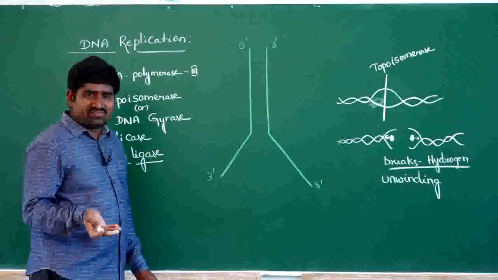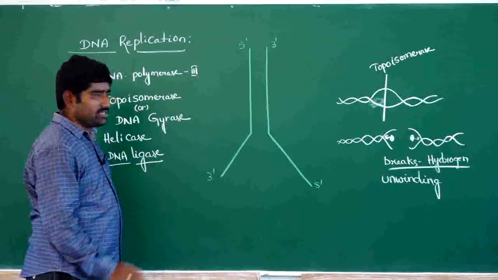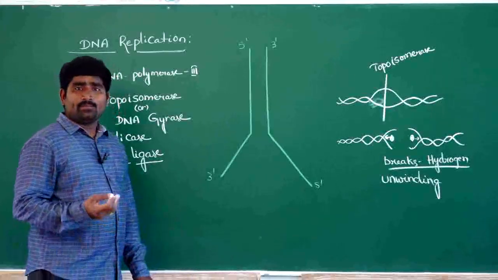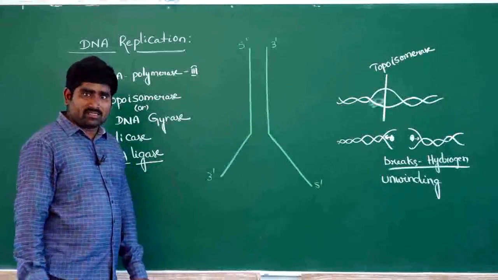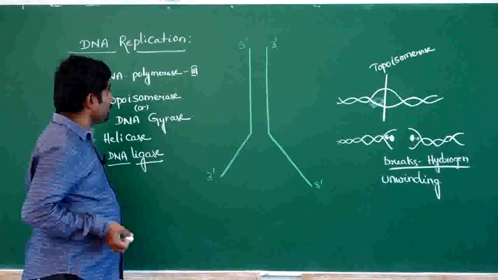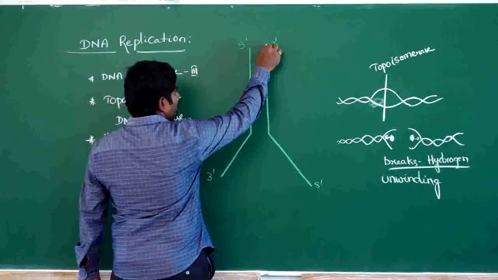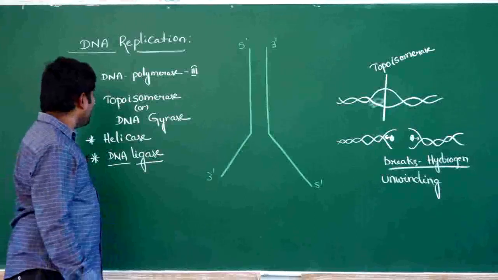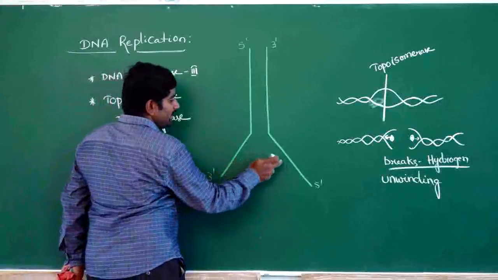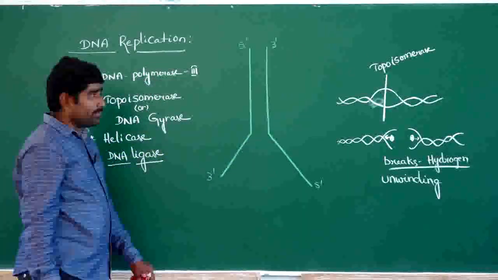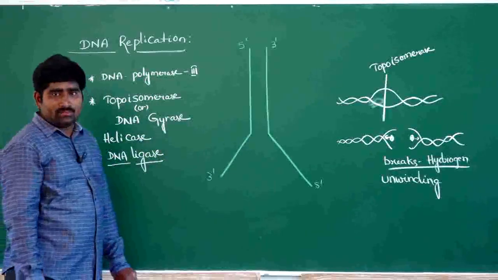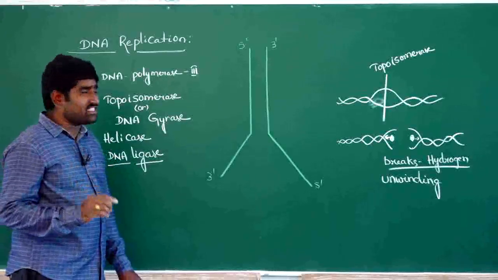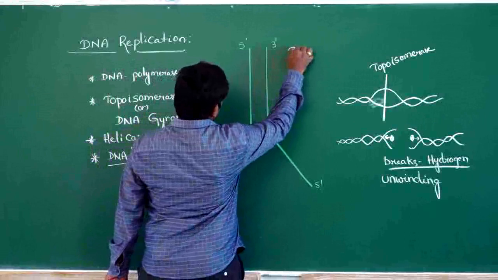We can see the DNA ligase process after completion of the entire process. After completion of the entire process, DNA ligase helps in joining of DNA fragments. Let us see this at the end of this concept. So this is a DNA molecule. Topoisomerase cuts the DNA, and helicase separates these two DNA fragments. During DNA replication, the two parental strands act as template strands.